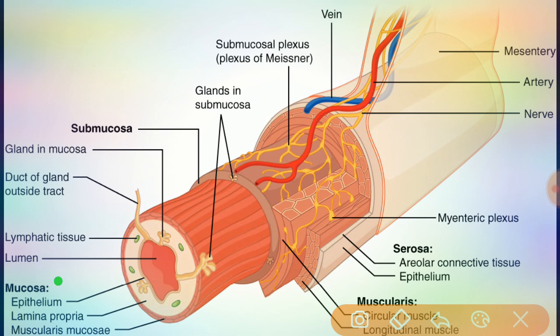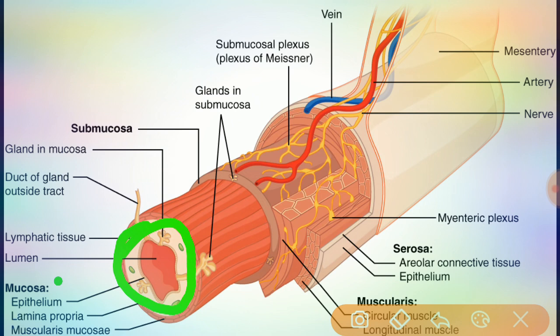Let's discuss one by one. The mucosa is the inner layer, the inner lining of the GI tract, mainly a mucous membrane. This mucous membrane is composed of a layer of epithelium, which is in direct contact with the contents of the GI tract.